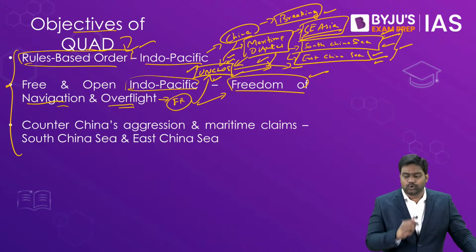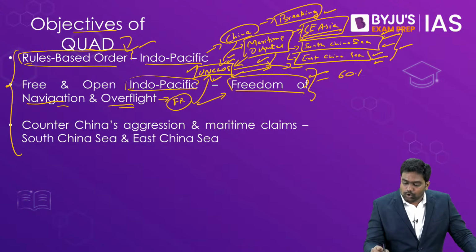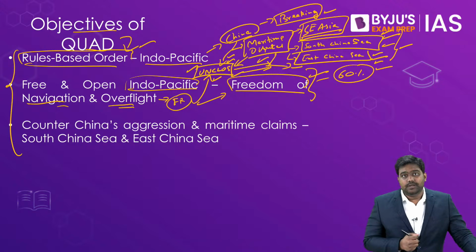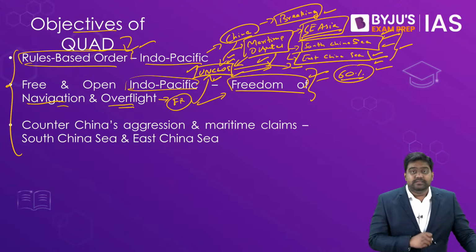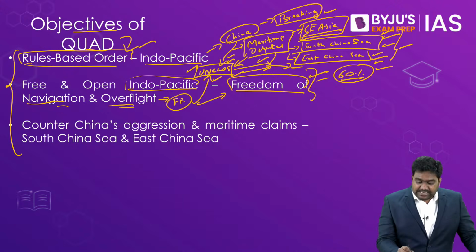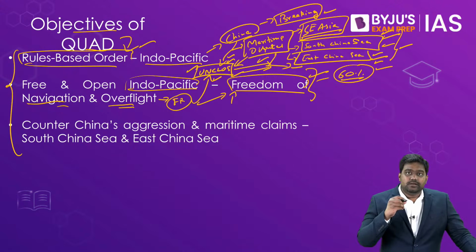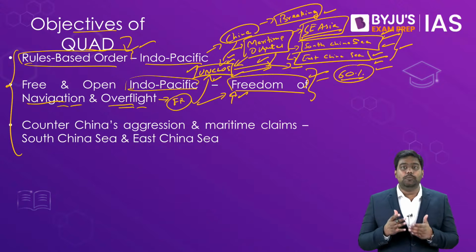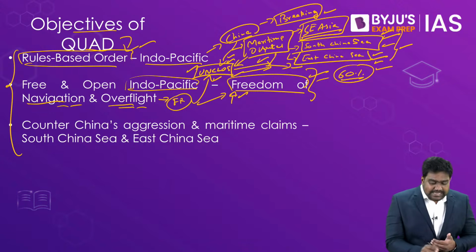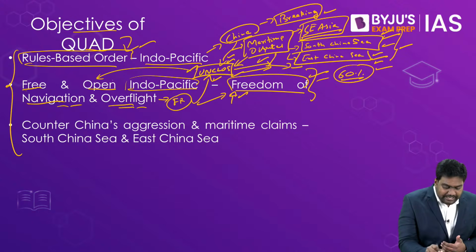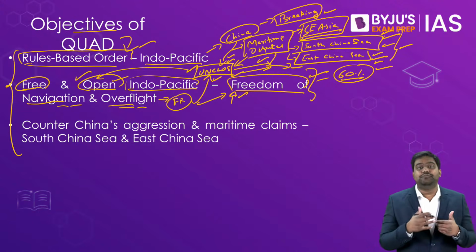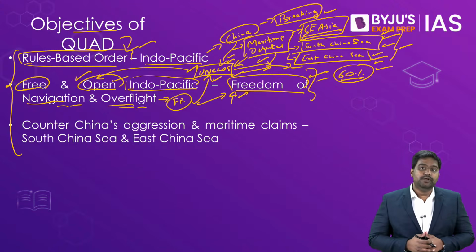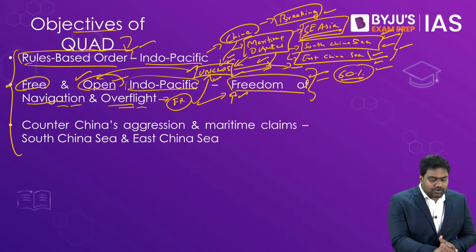See, the Indo-Pacific is very crucial because nearly 60% of global trade passes through it. Most countries depend on it, including India. Most of our imports and exports are carried through the Indo-Pacific. But China's military aggression, its active usage of its military to threaten freedom of navigation and overflight in the Indo-Pacific, threatens global shipping and the global economy itself. So China has essentially broken international laws and rules, and it has disrupted the free and open nature of the Indo-Pacific. So the Quad countries are primarily focused on this.